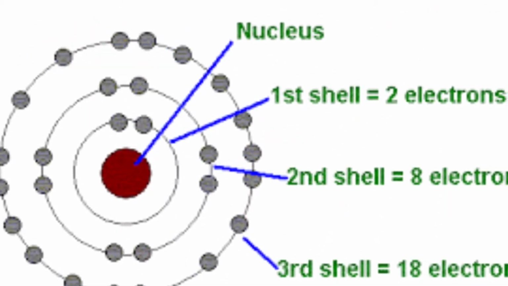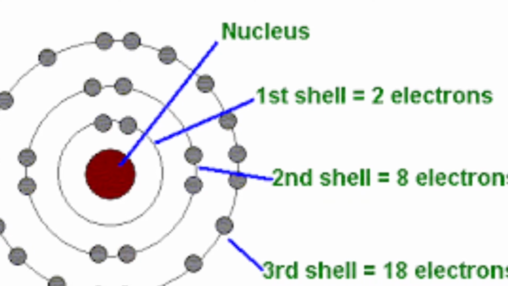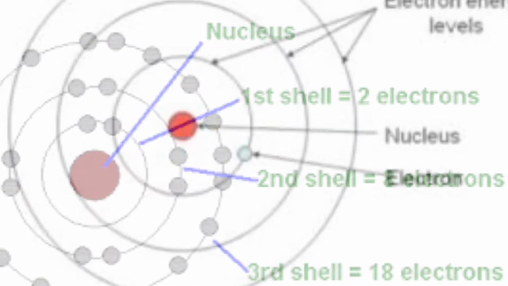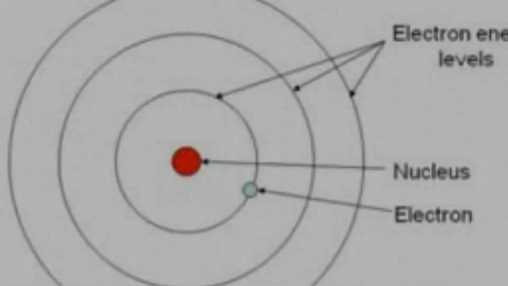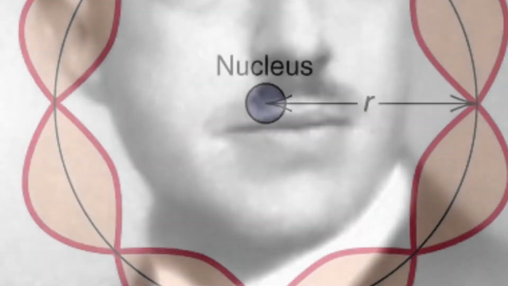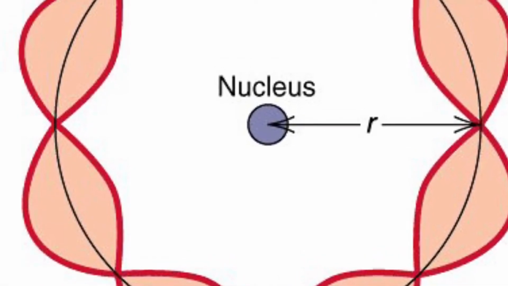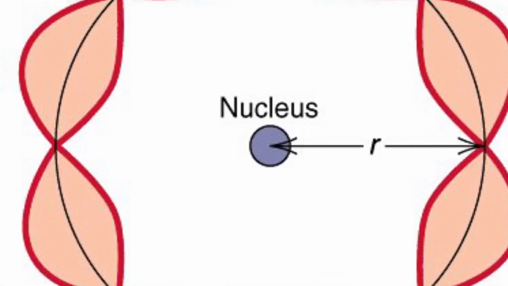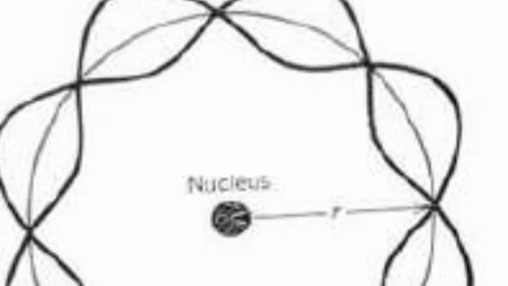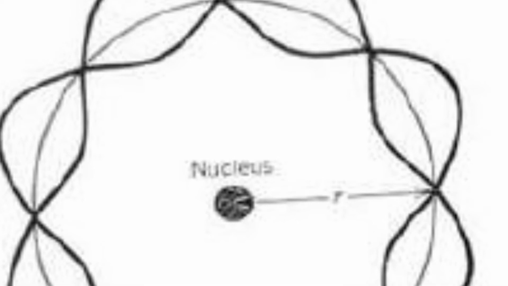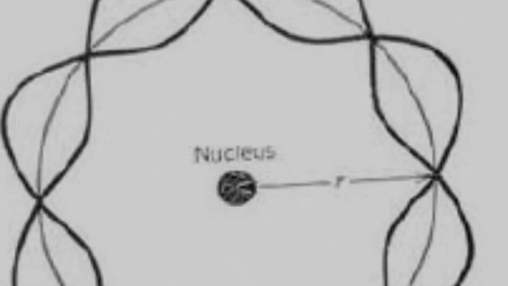He also said that electrons could move up another energy level if given enough energy. Bohr also said that electrons can only exist on energy levels, not between them. Louis de Broglie said that particles can act like waves and waves can act like particles. He was a French physicist. He said that electrons are better described as waves, not particles. This was great news to scientists because they could look at the wavelengths instead of measuring its velocity and mass.